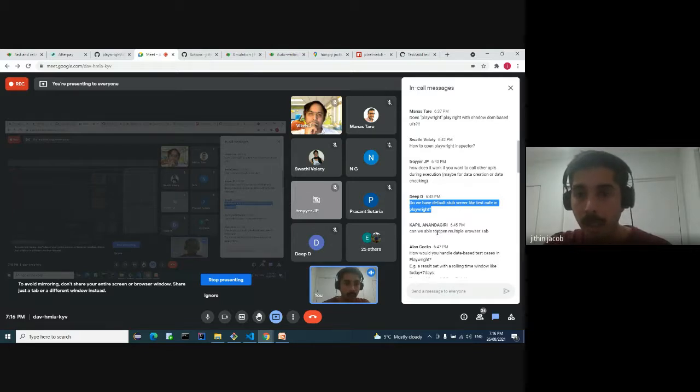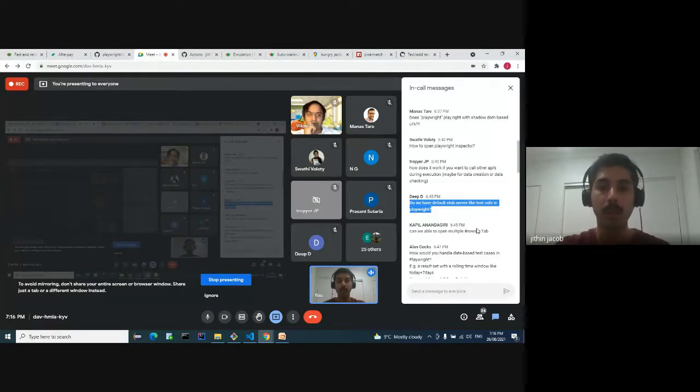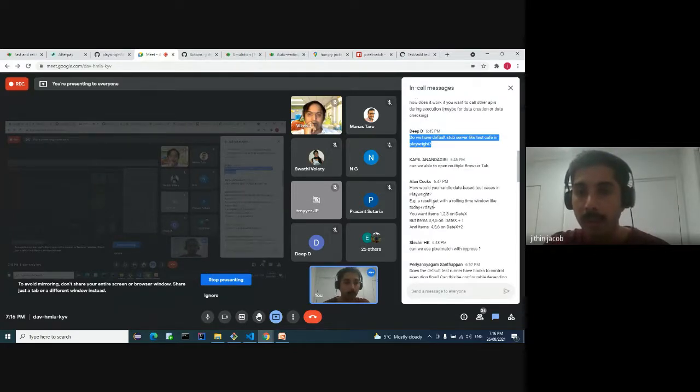Can we open multiple browser tab? Yeah. We can open the multiple browser tab as well actually. So it's actually this concept scenario which I mentioned. So it will be a new page actually. Instead of page.click actually, it will be page1.click will be mentioned.